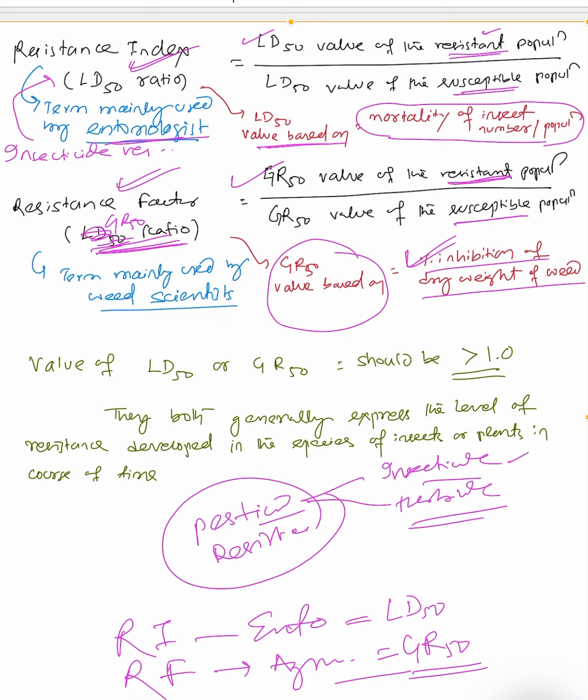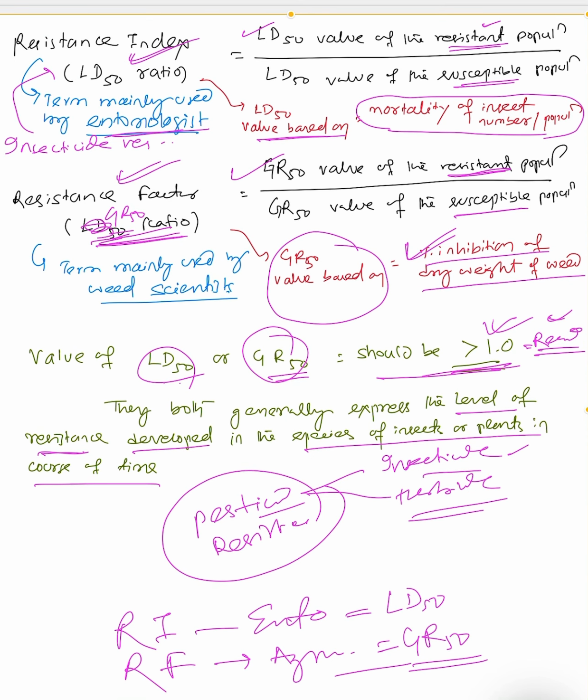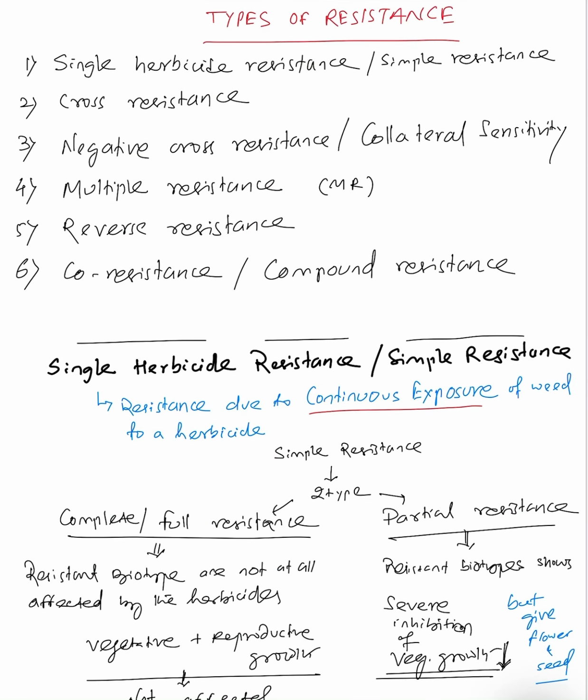The value of LD50 or GR50 ratio should be more than 1. If it is more than 1, then it is recommendable. You can recommend those herbicides whose GR50 is more than 1, and those insecticides whose LD50 is more than 1. Both generally express the level of resistance developed in the species of insects or plants over the course of time, whether insecticide resistance, weed resistance or herbicide resistance.